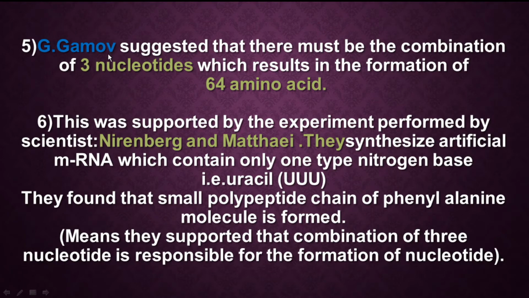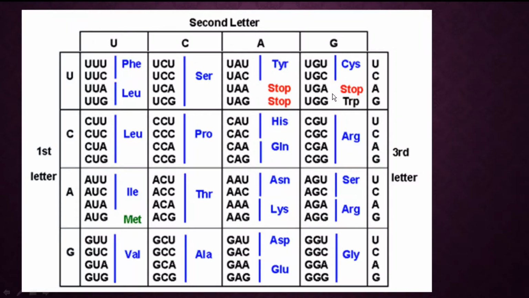Now, one very famous scientist was G. Gamow. He suggested that there must be a combination of 3 nucleotides. Total 4 nucleotides were there: adenine, guanine, cytosine and thymine. But G. Gamow suggested that a combination of 3 nucleotides results in the formation of 64 amino acids. I'll explain this with the help of a diagram.